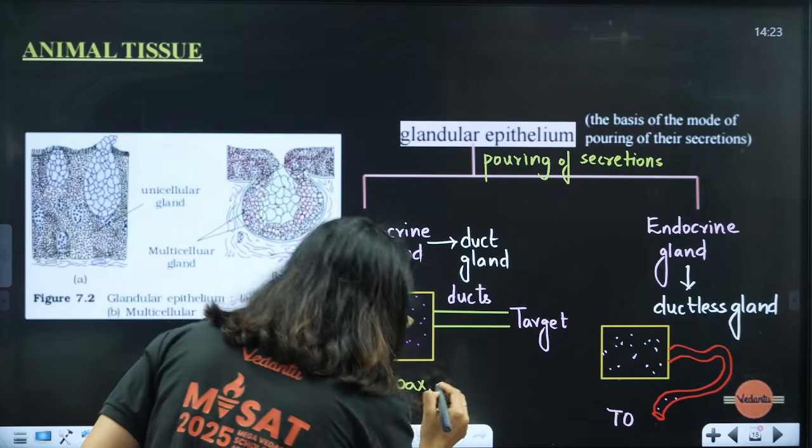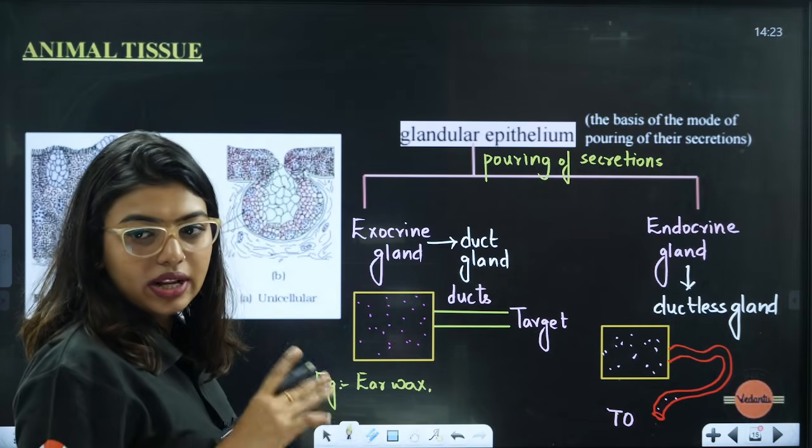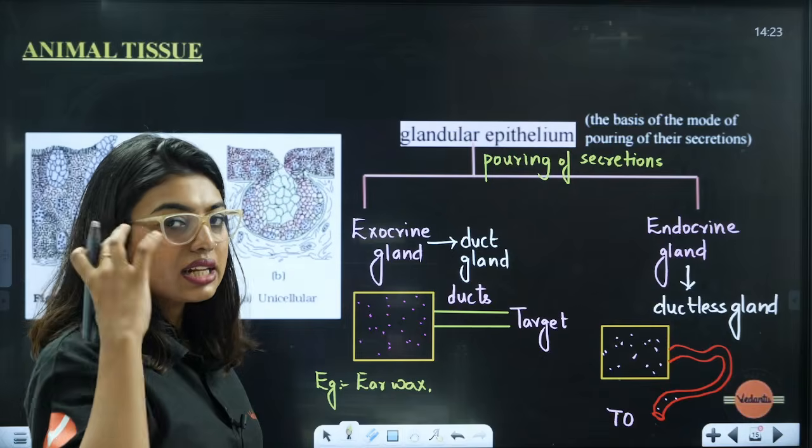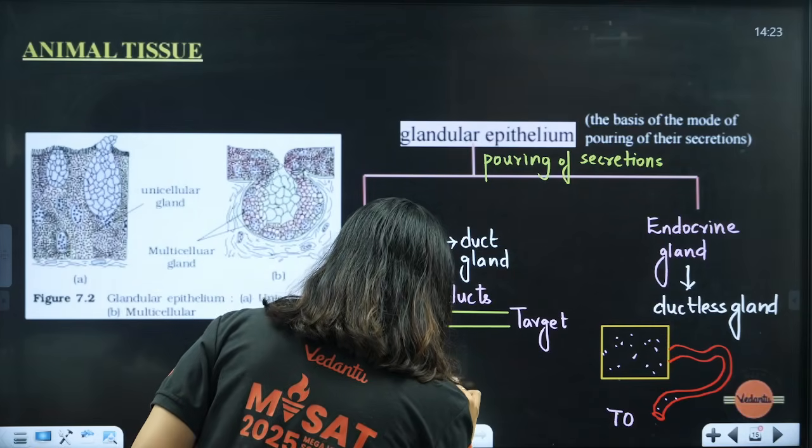Okay. Stomach secretions, all this will come under exocrine gland. Clear? Secretions, that is like earwax, oil.